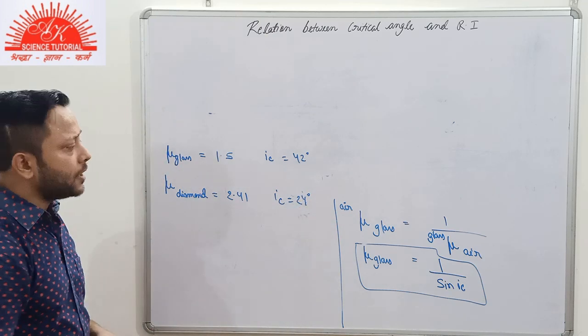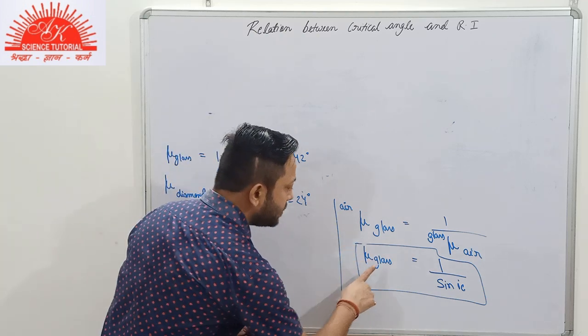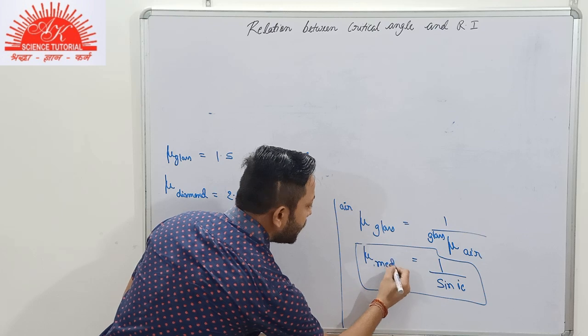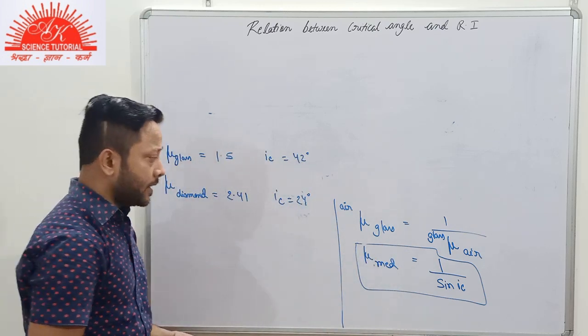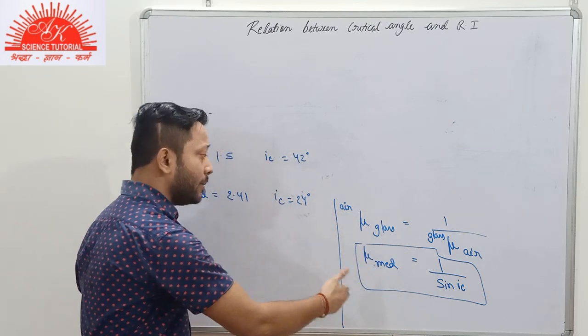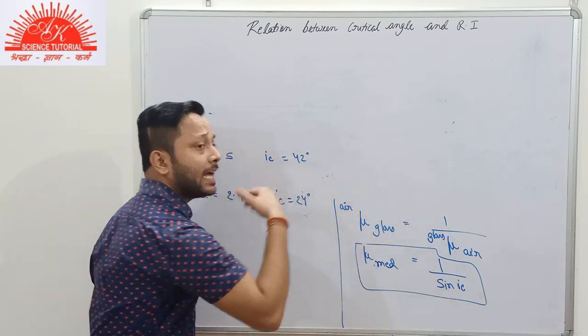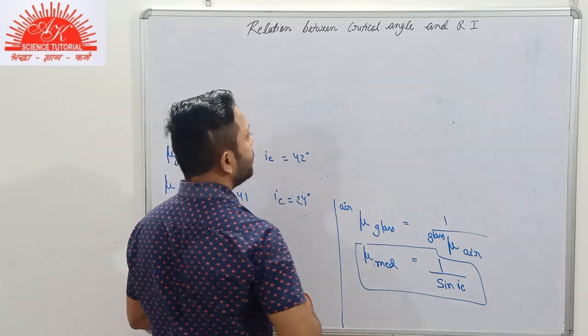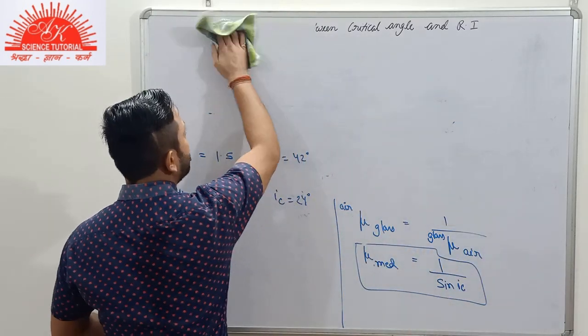So it must be very clear to you, now I'll generalize it, we are talking about any medium. If the refractive index of any medium is greater, then its critical angle for that given pair of media will be less. Now we'll discuss the factors affecting.